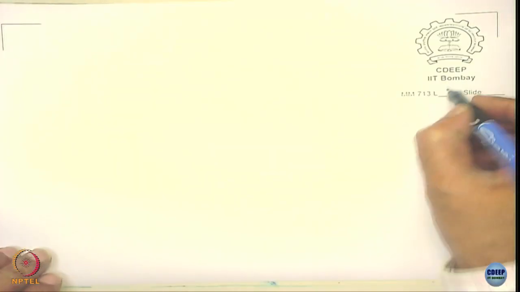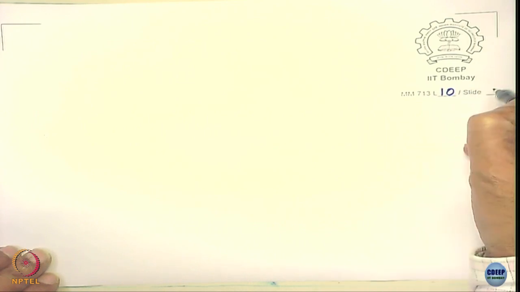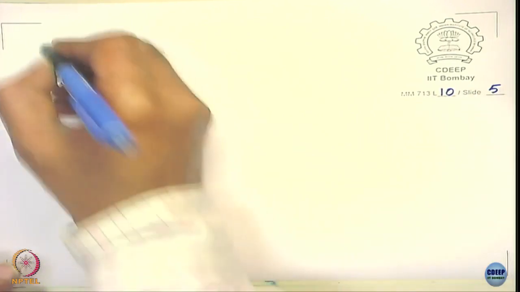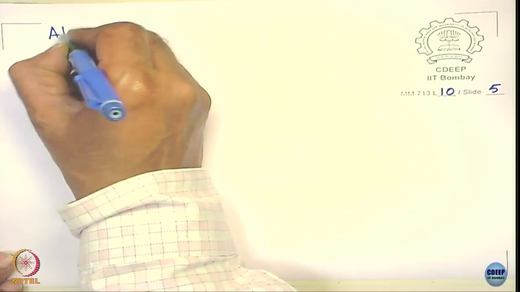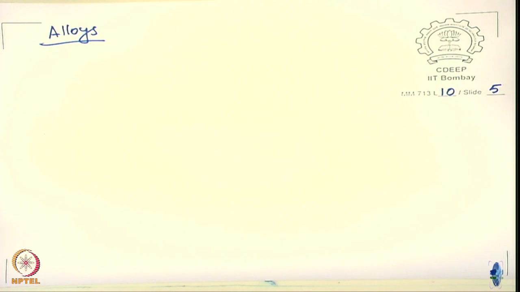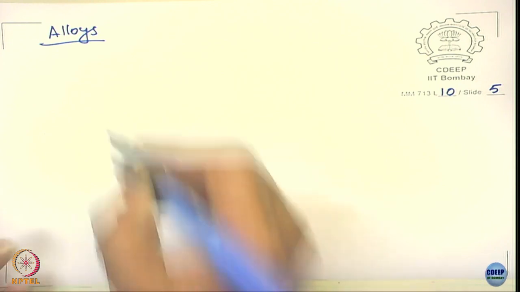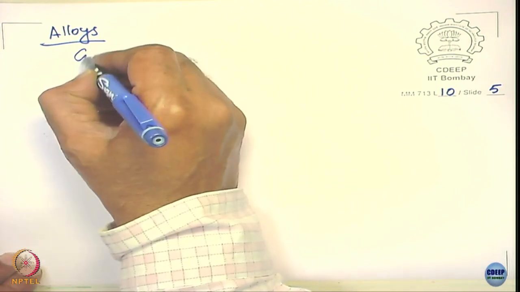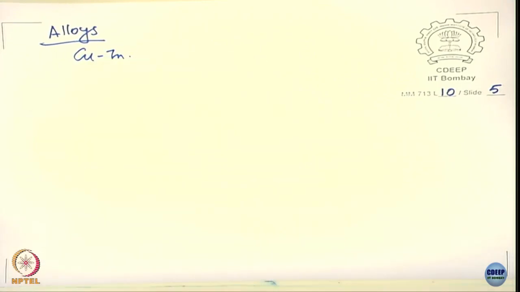Now, let me just go into the other form of corrosion. We use alloys. An obvious example of alloy, you know, that is copper zinc. What do you call this alloy? The brass, okay.